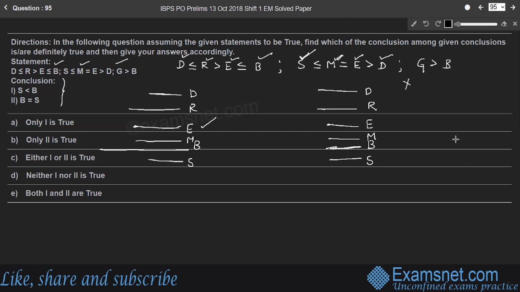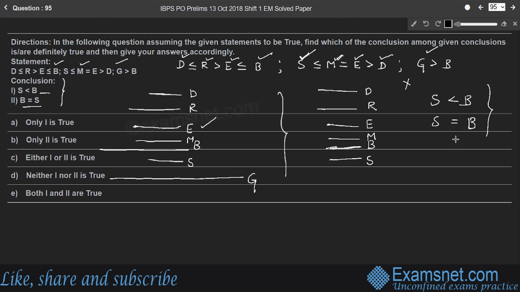Right? In next statement, G is strictly greater than B. So let us draw a line G here, greater than B. Right? So here G is the greatest line. So come to the conclusion part. S is less than B, or B is equal to X, or S is equal to B. So no need to look at the lines here. Directly we can conclude. So here in conclusions, S is less than B and S is equal to B.